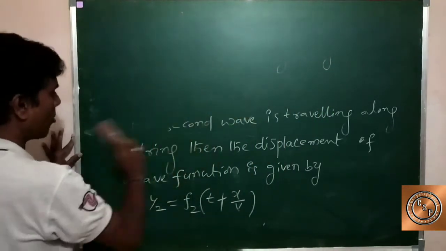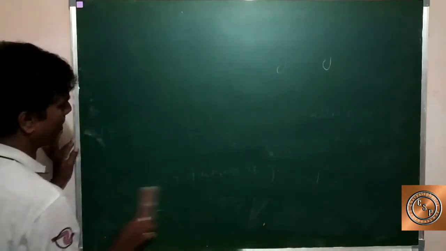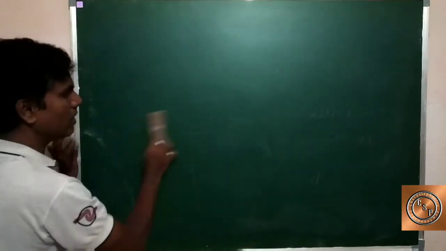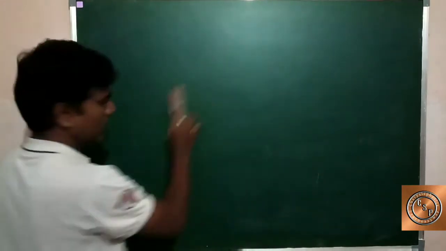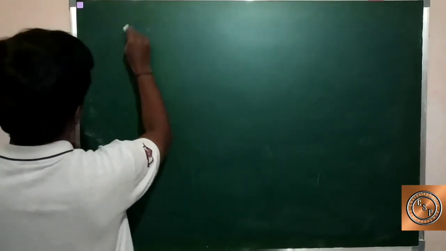Now, according to the principle of superposition, we know the formula.